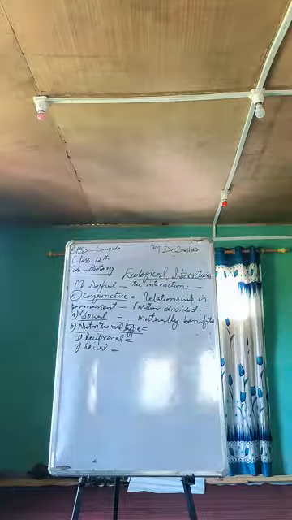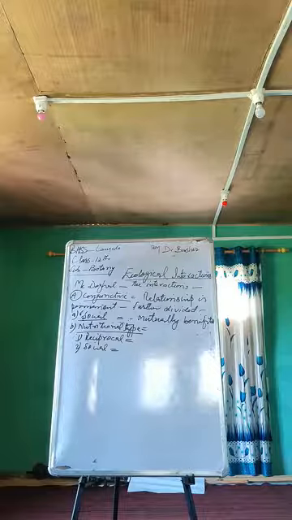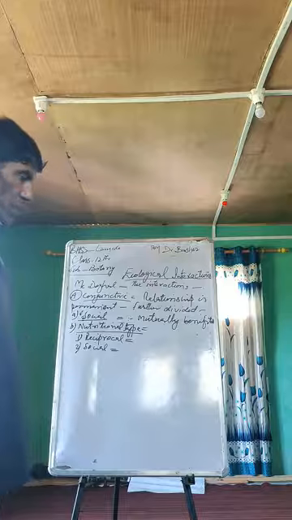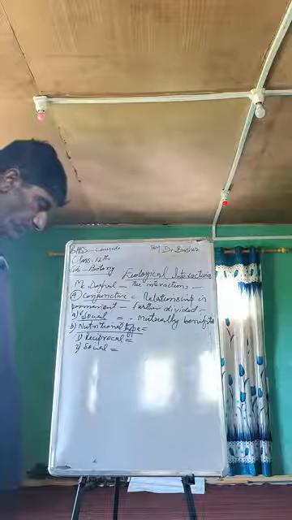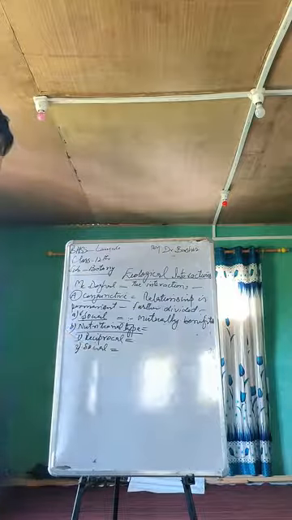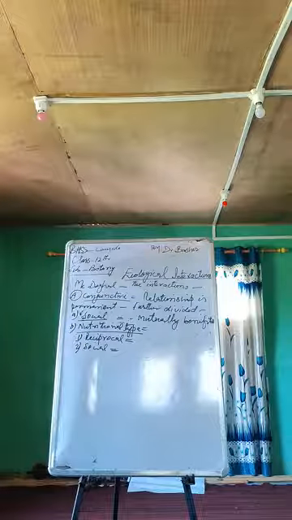For example, mycorrhiza in higher plants. And I will tell you the example of the reciprocal, when both organisms are benefited. If we take lichens, in case of lichens, it's a food relationship.